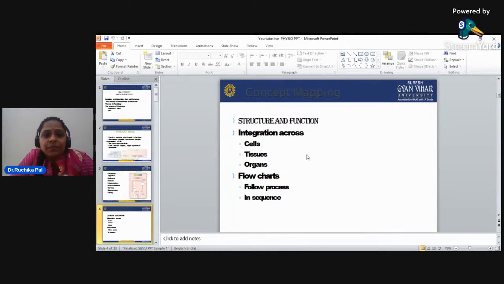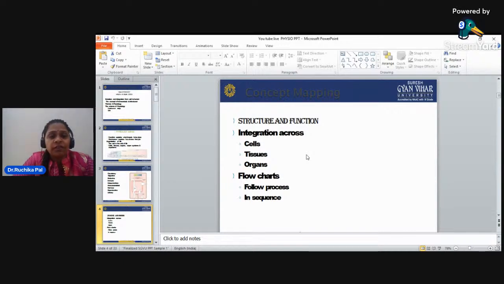So, concept mapping. Concept mapping is related to structure and function: how the structure is formed and the function of specific organ systems, specific organs, and the specific basic structures of your life. Now, integration across the cell, tissue, and organs. The structure of the cells, how the cells combine to form tissues, what kind of tissues combine to form an organ, what is the structure, how the organ is formed, and the function of the organ.